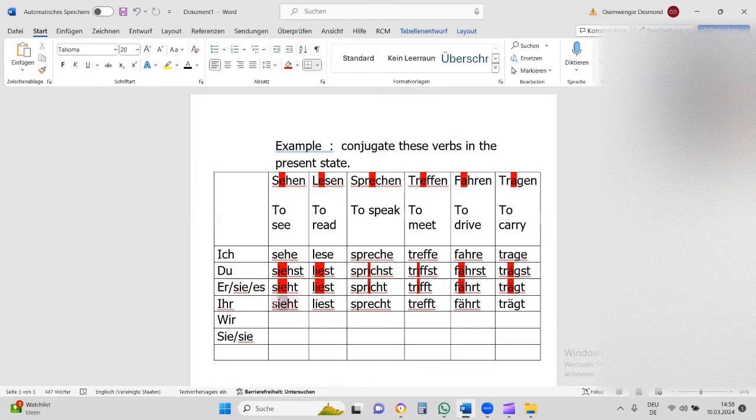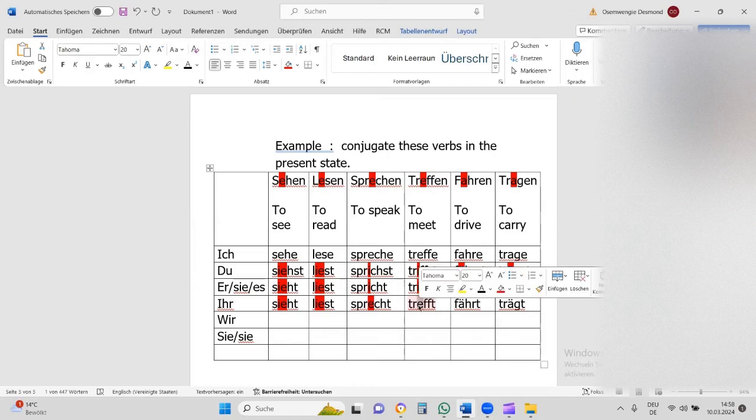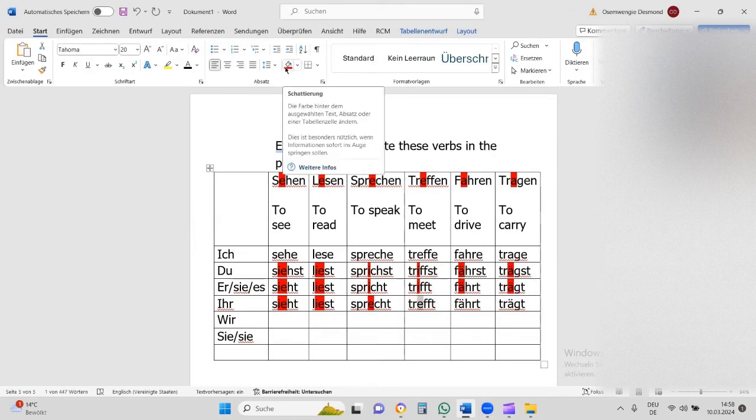So, ihr seht, ihr lest, ihr sprecht. In the next class, we're going to revise this, but I just want to introduce you to it. In this class, we're going to visit it again. So we want to clear that out, whether that is A or not. And the rest will remain the same, no change.